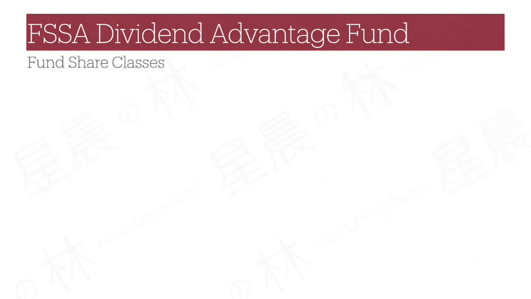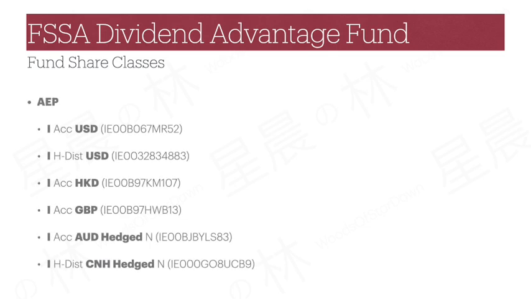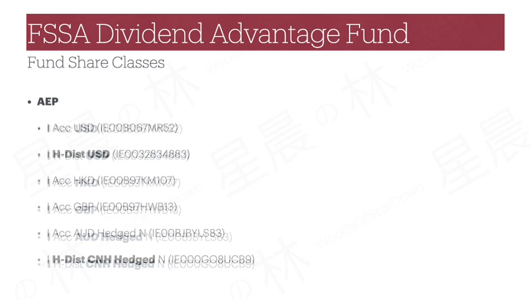Now let's take a look at the share classes available that are obviously different for AEP versus DIVA. For AEP, the retail share class is using the alphabet I, and the base share class is in US dollars. AEP also offers Hong Kong dollars and sterling pound share classes in unhedged version, and Aussie dollars and CNH in hedged versions.